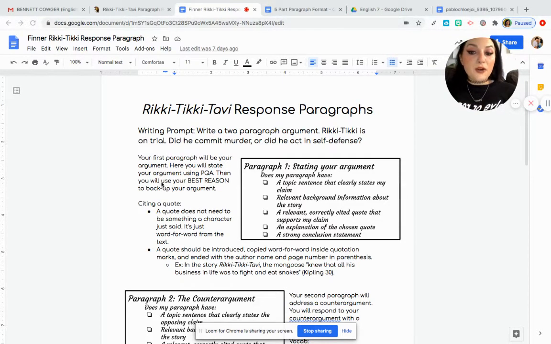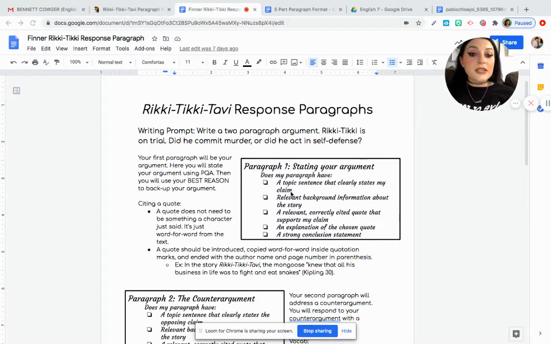The first paragraph is where you state what side of the argument you are choosing. You will use PQA, part of the question and the answer, and you're going to use your best reason that backs up your argument. If you're not the greatest writer, that's fine. I'm going to give you a really easy formula to follow. If you follow it, it's going to set up your paragraph really nicely, and there's going to be no reason why you wouldn't get a pretty good mark on this assignment. So let's jump into it.